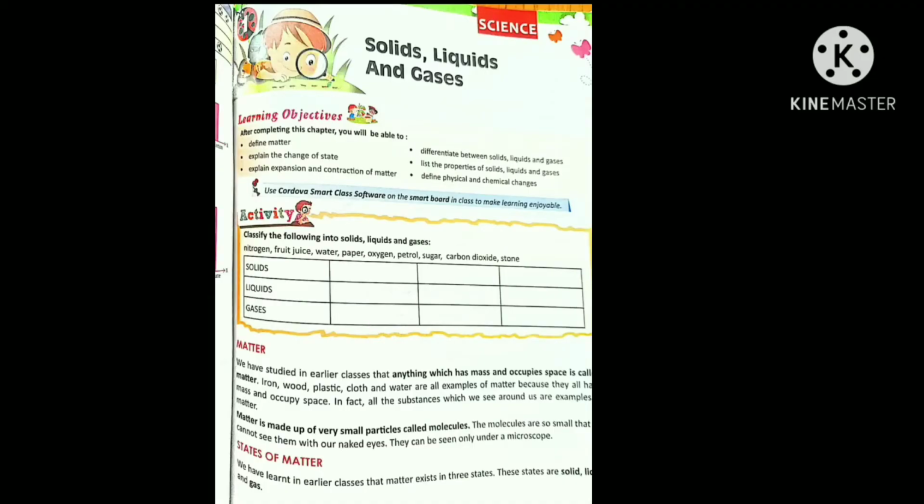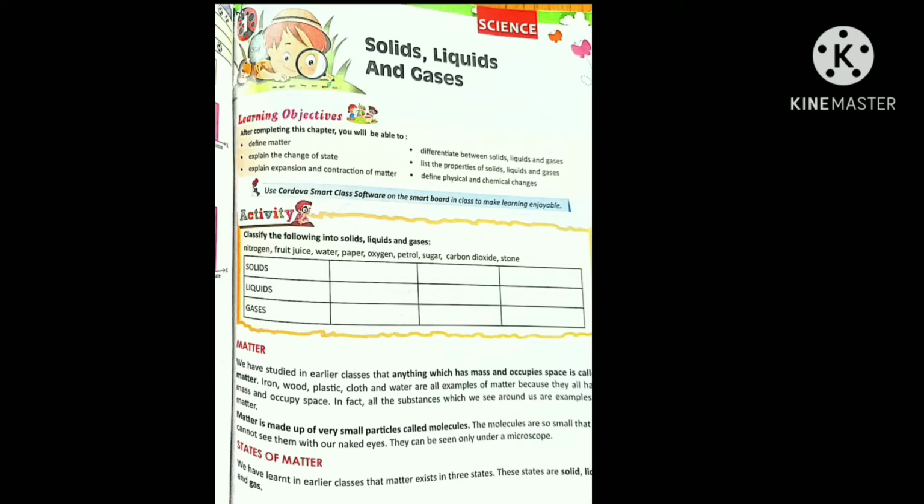So students, now we are going to start our chapter on solids, liquids and gases, the first chapter from the second semester. Let's see what we need to learn in this chapter. When we complete these points, you will be able to define matter, explain the change of state, differentiate between solid, liquid and gases, and list the properties of solids, liquids and gases. You will also be able to explain the expansion and contraction of matter, and define physical and chemical changes. So let's start with our chapter.